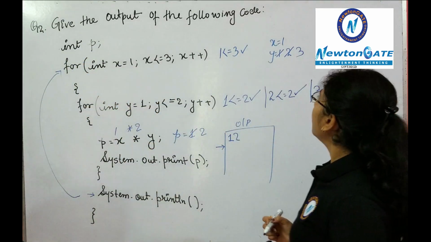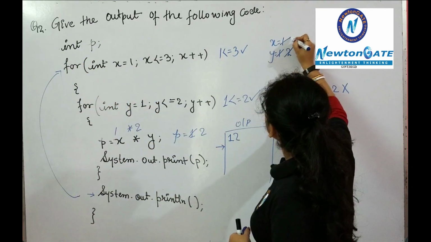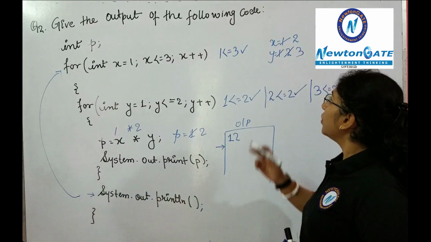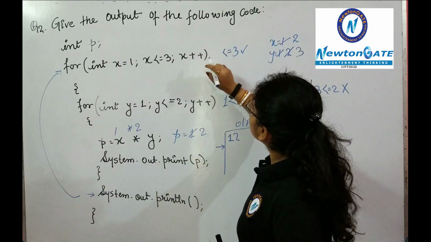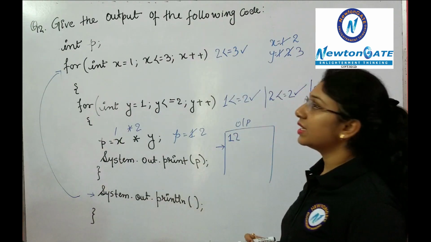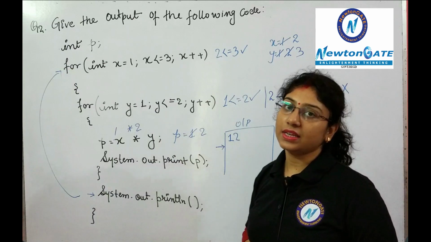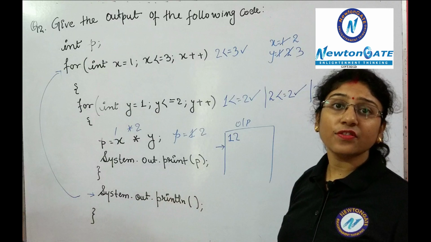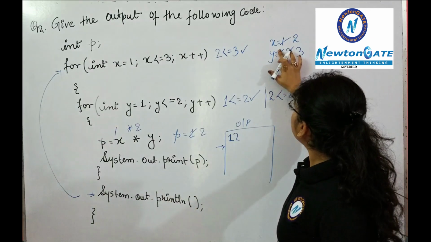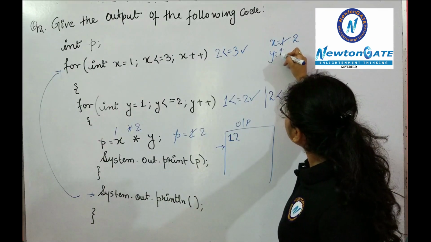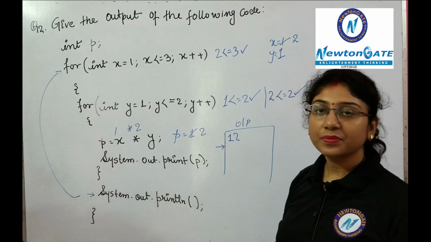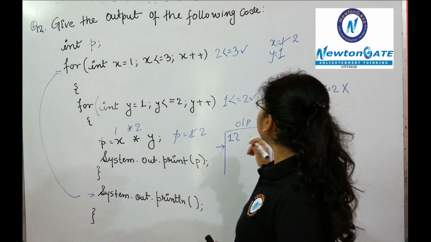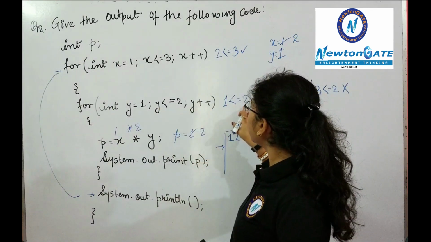Clear? Now the value of x will be incremented. Previously it was 1, now it will become 2. Put the value in the given condition. 2 is less than equals 3. Yes, the condition is correct. So it will get inside the inner loop and will reinitialize the value of y. It will again become 1. Clear? Now put the value in the given condition, that is 1 is less than 2.